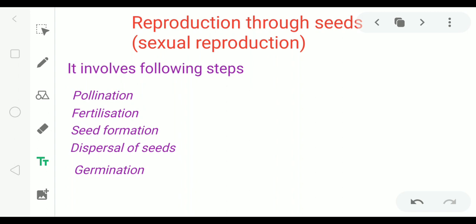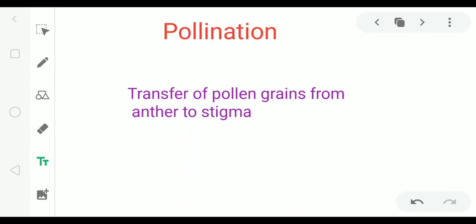Reproduction through seeds involves the following steps. First, pollination. Second, fertilization. Third, seed formation. Fourth, dispersal of seeds. And fifth is germination. First step, pollination. We have already done pollination in chapter 4, so you can recall, you already know the definition of pollination. Transfer of pollen grains from anther to stigma is called pollination.